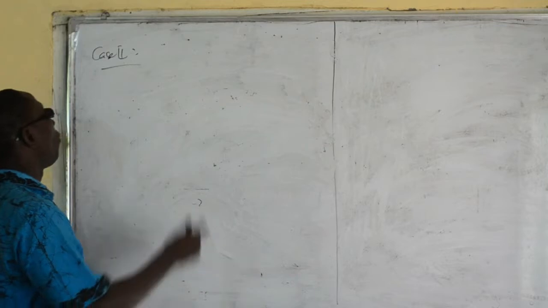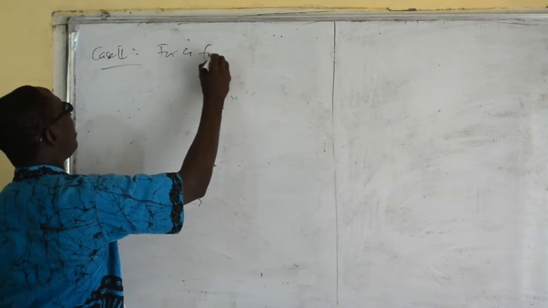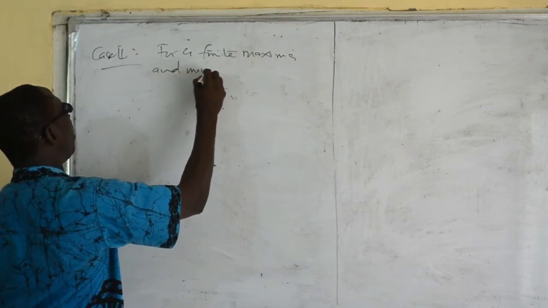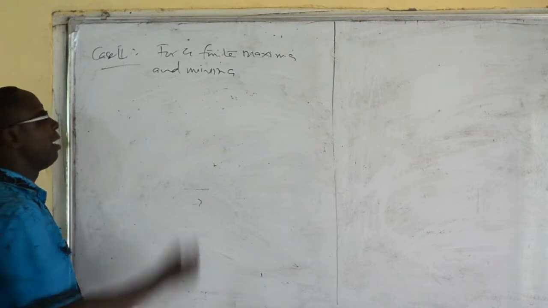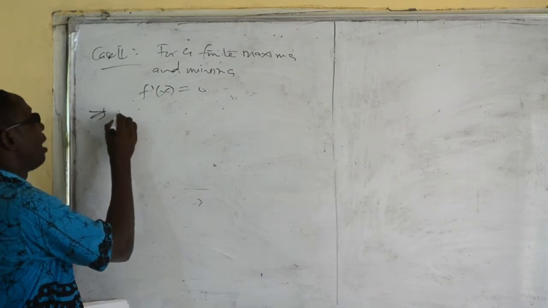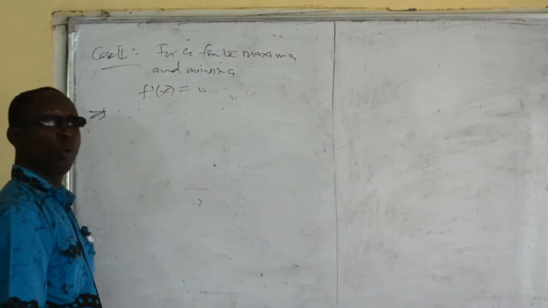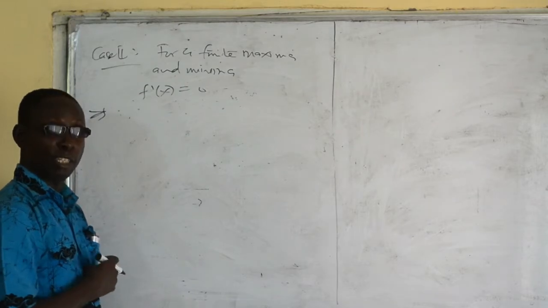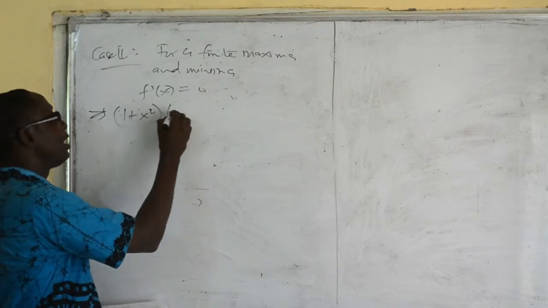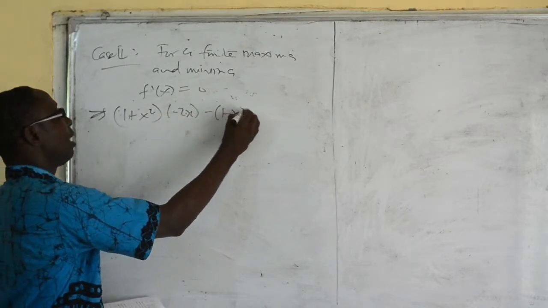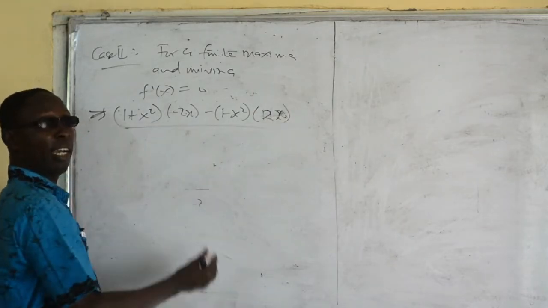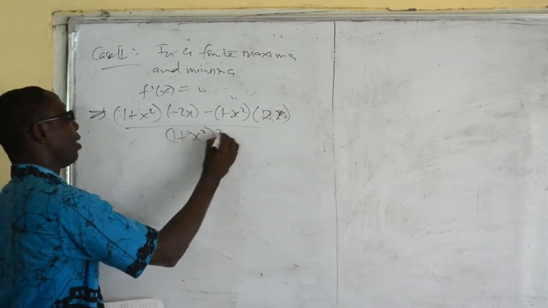So what we are supposed to do for a finite maxima and minima is that f prime of x should be equal to 0. Okay, so let us first find f prime of x is equal to 0. We are going to use the quotient rule since it's a fraction, like a rational function. So 1 plus x squared, we keep the denominator, we differentiate the numerator, minus we keep the numerator, we differentiate the denominator, all over the denominator to the power 2 is equal to 0.